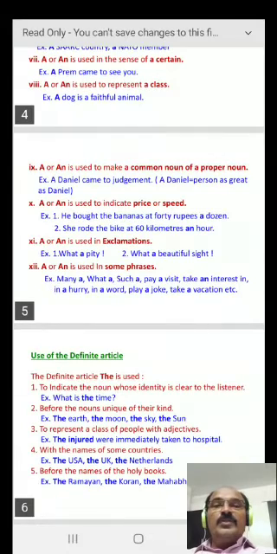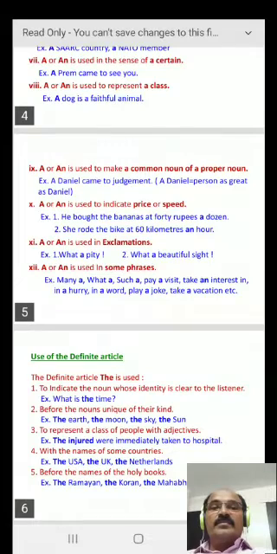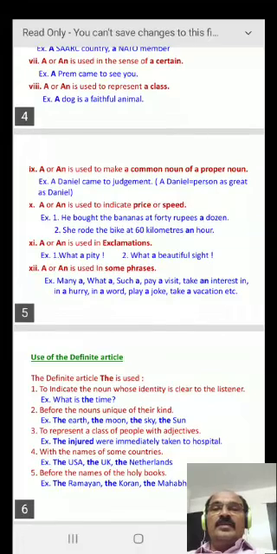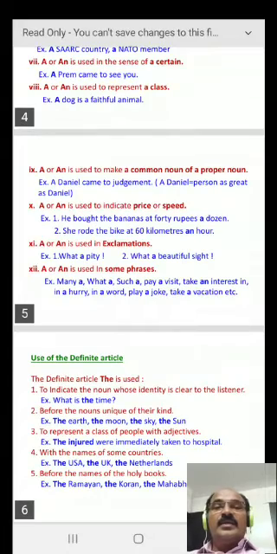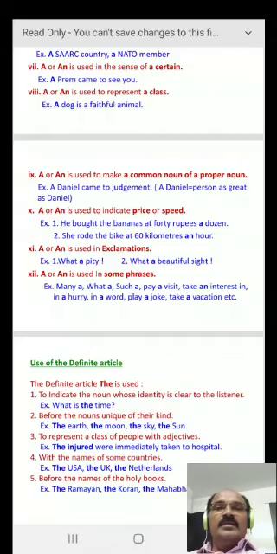10. A or an is used to indicate price or speed. For example, he bought the bananas 40 rupees a dozen. Here 40 rupees a dozen indicates price. She rode the bike at 60 kilometers an hour. 60 kilometers an hour indicates speed and indefinite articles are used there. 11. A or an is used in exclamations. What a pity! What a beautiful sight! These are the exclamation sentences where we used indefinite articles.